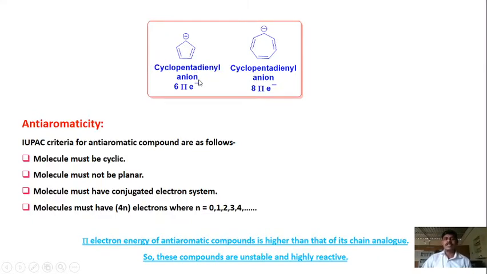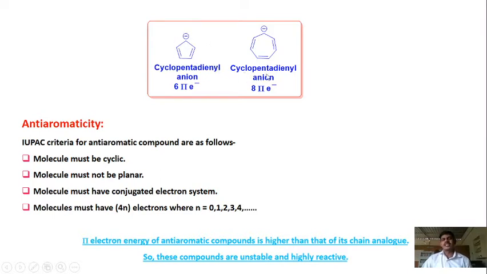delocalization of the electron. This is planar because whenever the charge is there on the carbon, that carbon shouldn't go above or below the plane. If it is above or below the plane, then the charge won't get generated over that center. So whenever charge is there, it should be in a planar form. Then and only then will the charge form on the compound. So it is planar as well and it is cyclic as well.